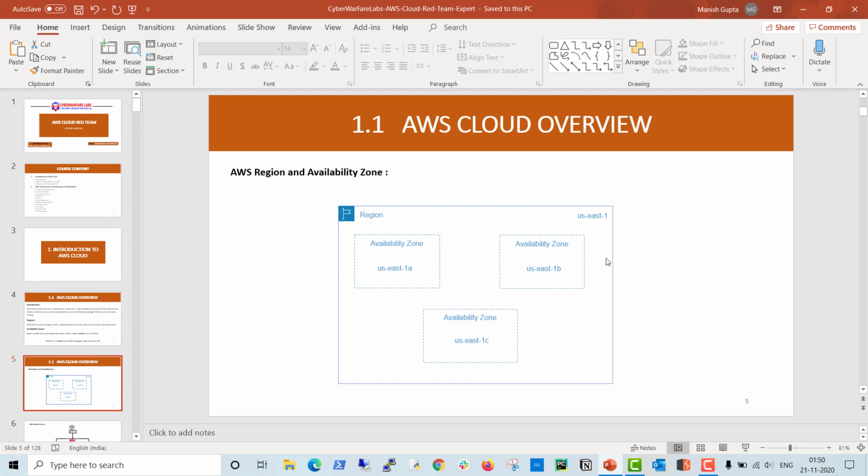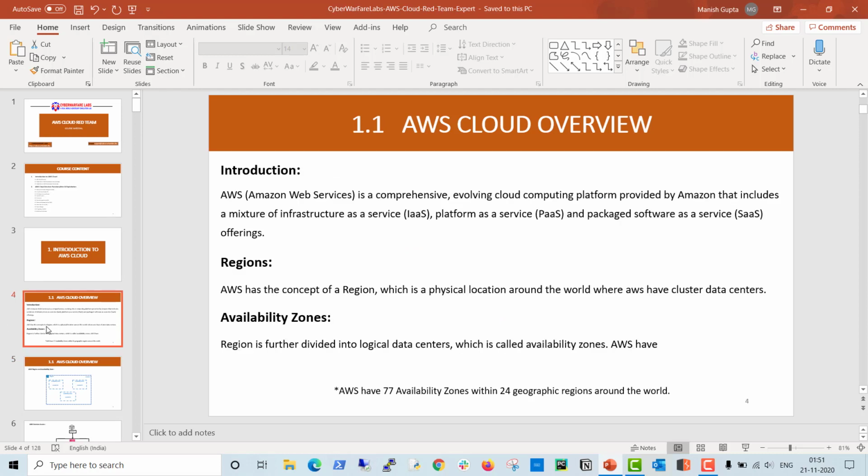So you can see here there is one region, US East 1, and this region is further divided into 3 availability zones. The first is US East 1A, the second is US East 1B, and the third is US East 1C. Basically, an availability zone is a logical division of the region, which is mainly used for data backup, as well as for handling incidents when they happen.